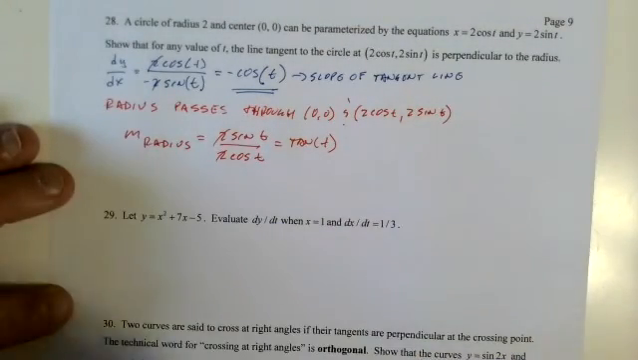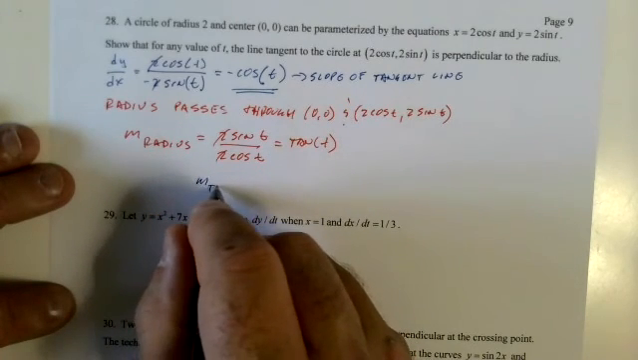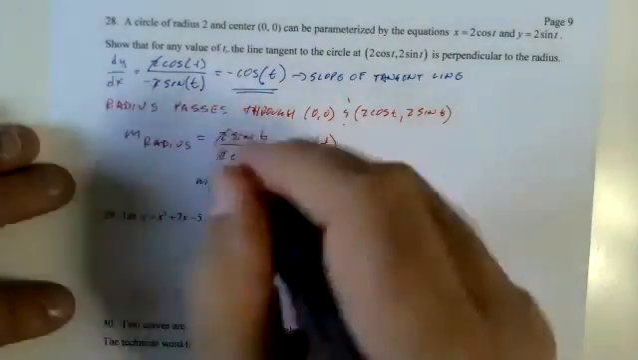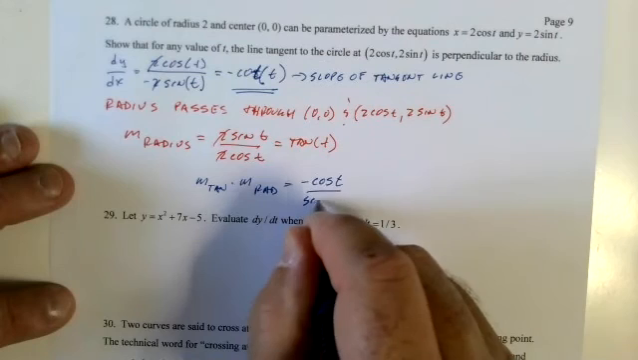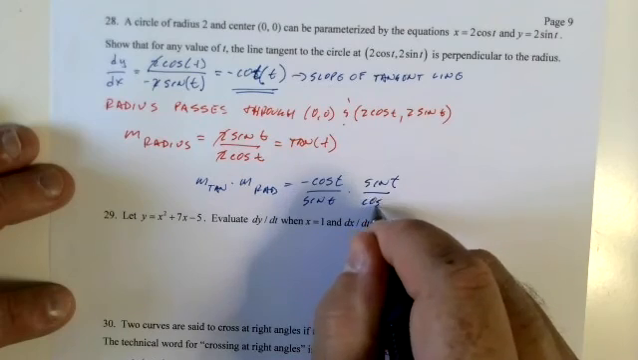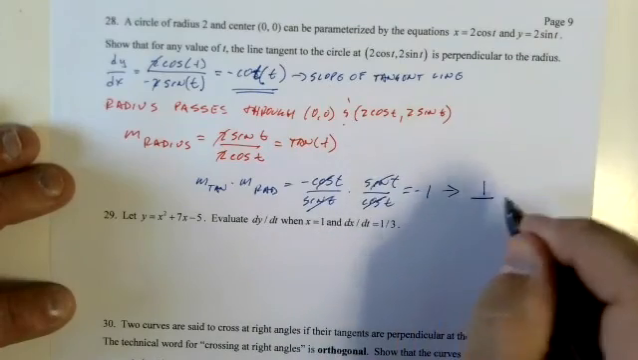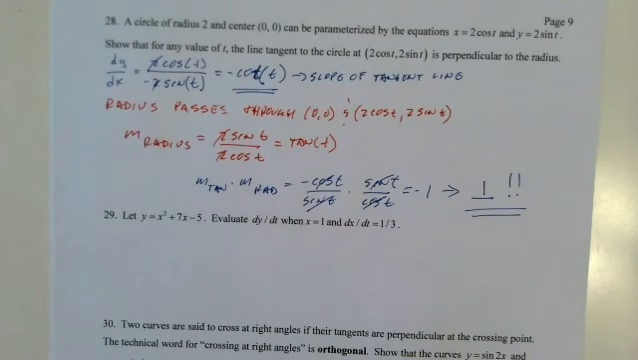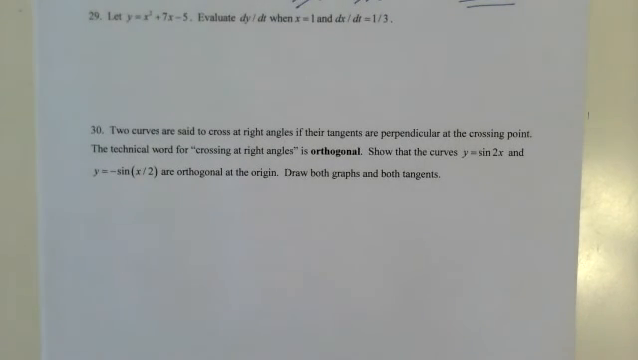If I multiply these together and I get -1, then I have perpendicular. So m tangent times m radius equals, oh goodness gracious, negative cosine of t over sine of t times sine of t over cosine of t. That's cool. I'm not gonna lie. That's a good problem. All right.